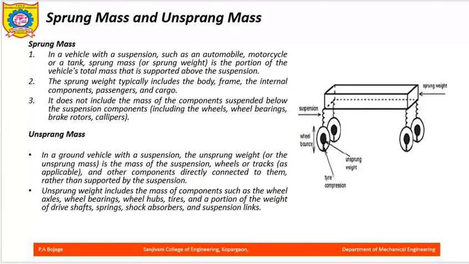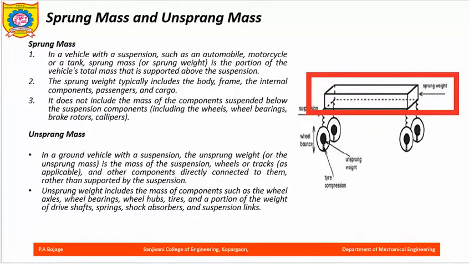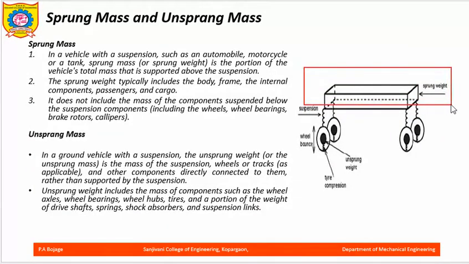Now in this diagram it is quite clear that this is the automobile frame. Now this is the sprung weight, this is the suspension system, and this is the unsprung weight. Now what is the unsprung weight? The tires and the axles, that is the unsprung weight. The tire also compresses, it also acts as a spring, right. So it is discussed in detail here.